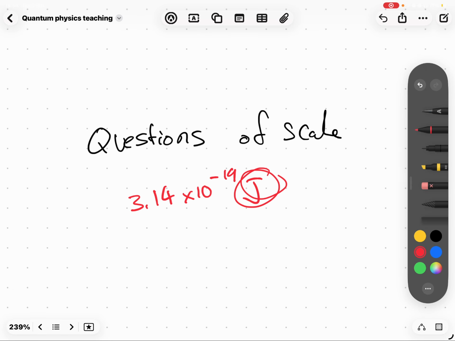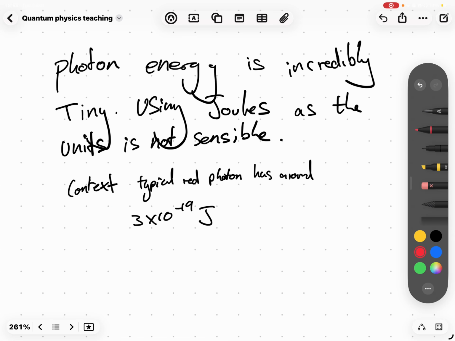Is it sensible to measure that in joules? That is a tiny number. The answer is no, it's not sensible. Photons are incredibly tiny. The energy is really small. Using joules is not sensible. Context, as we just worked out in the example: a typical red photon, 3 times 10 to the minus 19 joules. That is not a lot.